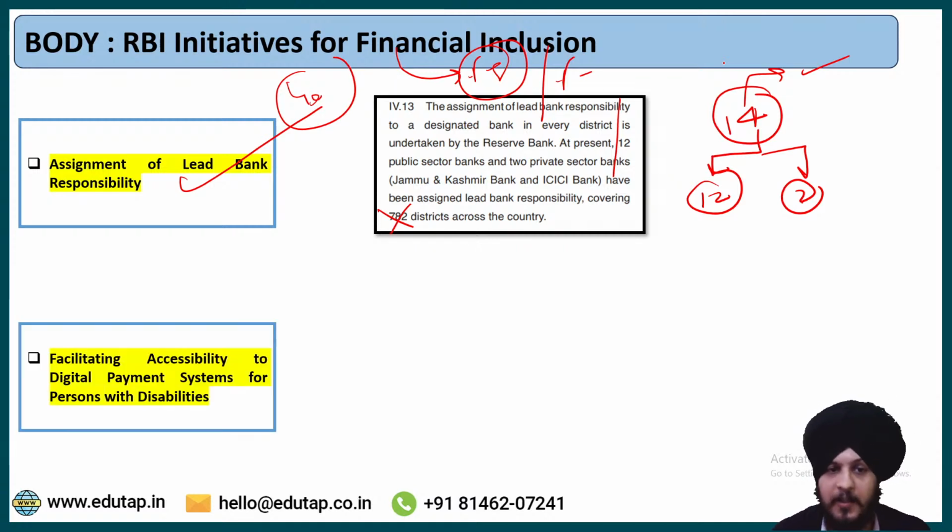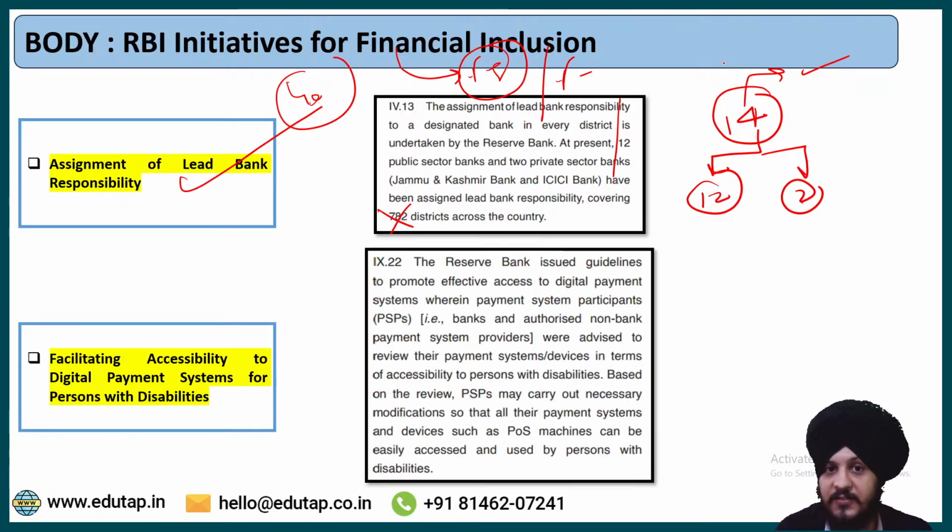Point number 2 is regarding persons with disabilities. Now, what are the guidelines with respect to that? RBI recently issued guidelines in order to promote access to digital services and digital payment systems for persons with disabilities also. To do that, it advised the different payment system participants. Payment system participants basically means the banks and the non-bank entities that are acting as payment system providers.